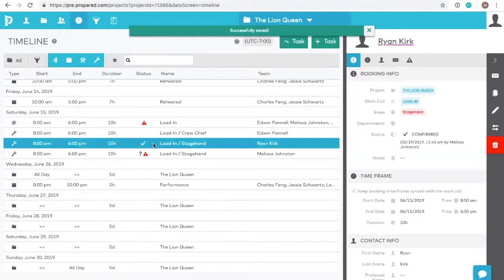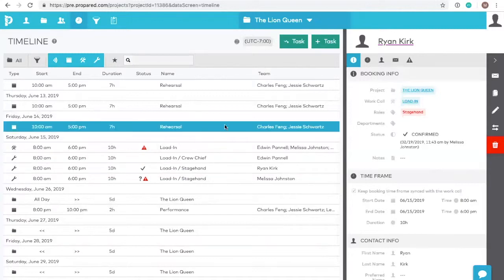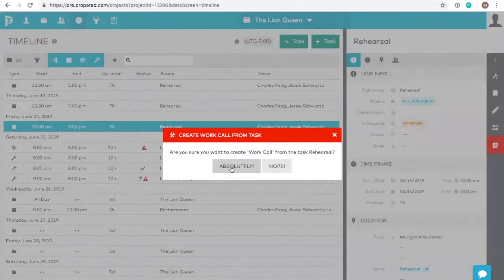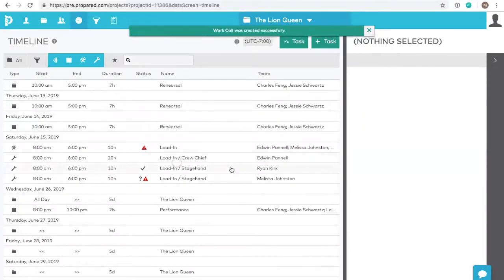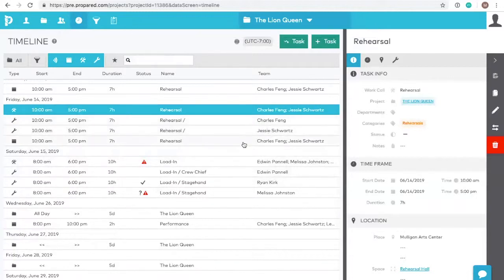Another way to quickly create work calls and bookings is to convert an existing task into a work call. Here's a task that we previously created with some team members listed. Just click this button over here and a work call will be created and each person listed in their own booking slot. Once converted, you can delete the original task.